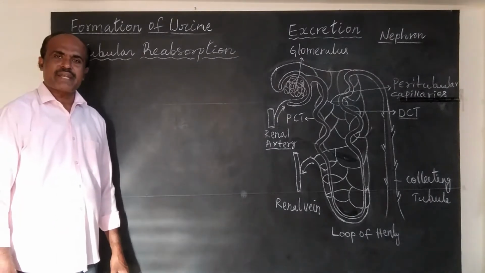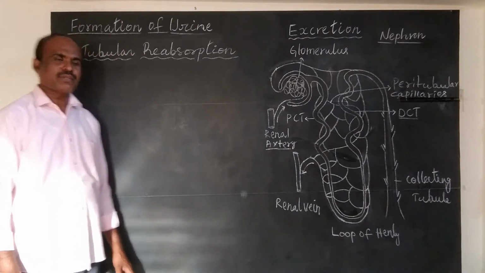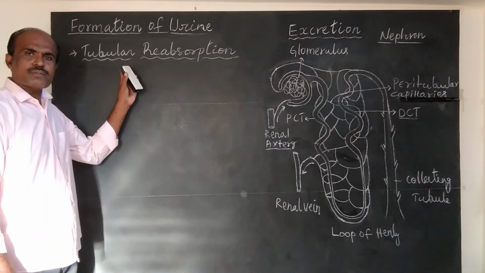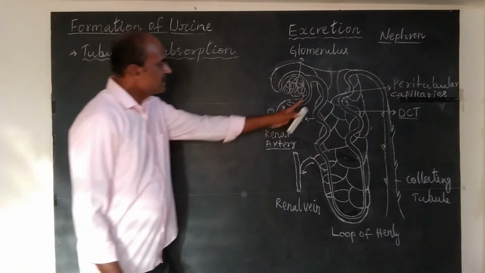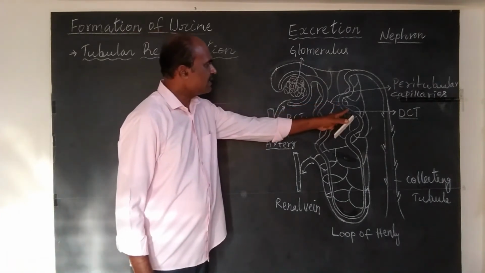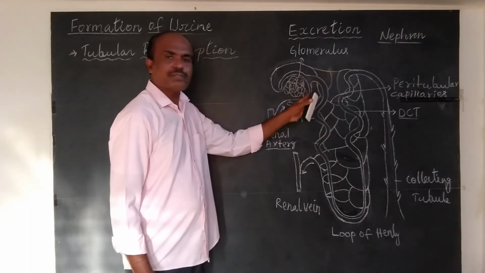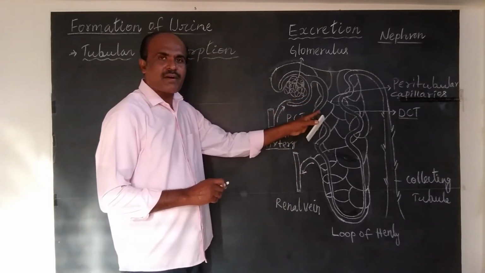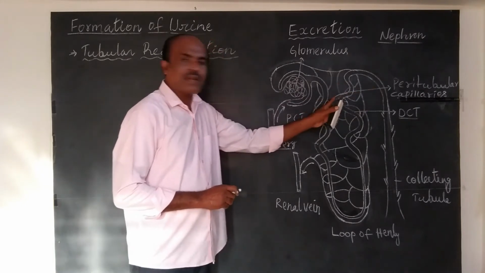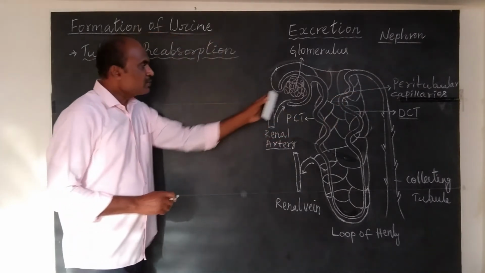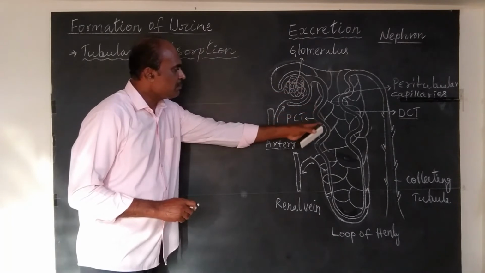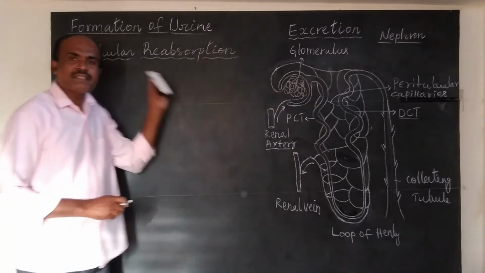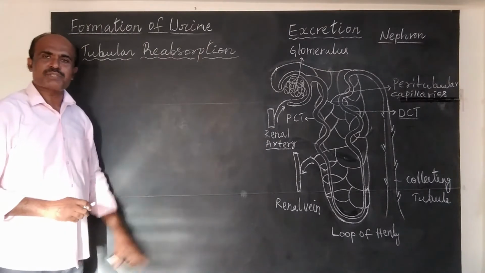The second subheading in the mechanism of formation of urine is tubular reabsorption. Tubular. So what are the tubules here? See, around PCT and DCT, these efferent arterioles are present. They wind around them. So they are peritubular capillaries. So when urine passes through PCT from the Bowman's capsule, this tubular reabsorption happens.